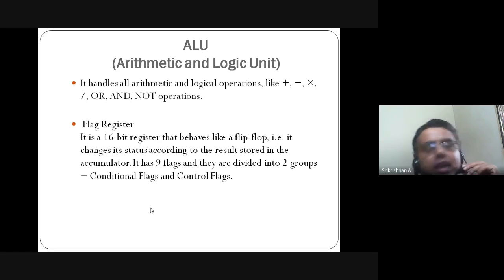Now, the flag register. It's again a kind of register that will store the status of all kinds of operations. See, you are performing some arithmetic operation, that is adding two numbers. Suppose I am adding two numbers, say 48 plus 64.